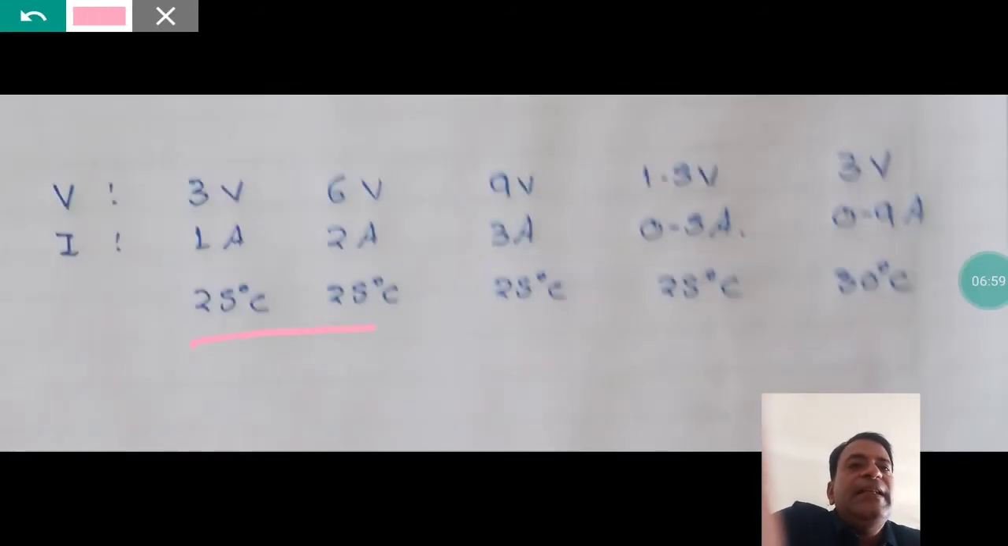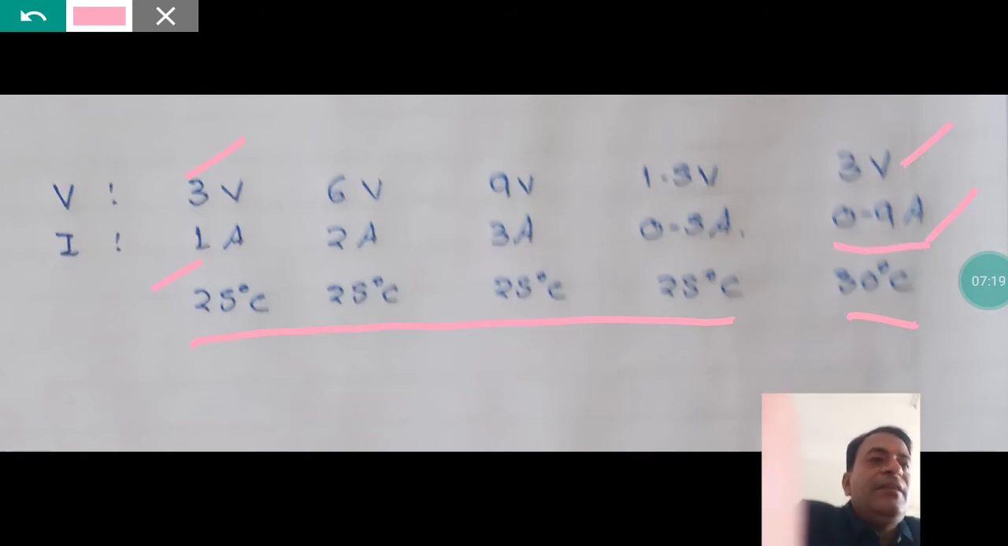Just notice that the temperatures are 25 degrees Celsius for the first 4 readings, but for the last reading it is 30 degrees. Temperature is increased. Now, what do we expect? If the voltage is 3, the current should be 1 ampere, like in the first reading, where the voltage was 3 and the current was 1. But now the current is not 1, it is somewhat less than 1, 0.9. What does it mean? That here the proportionality relation is not working.